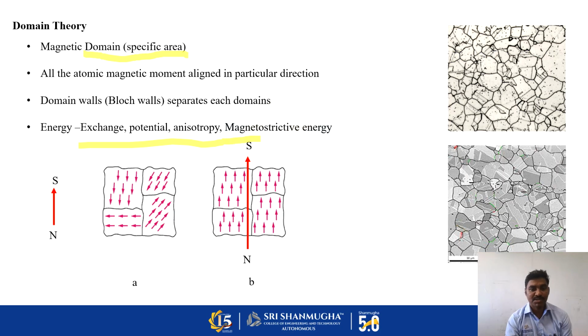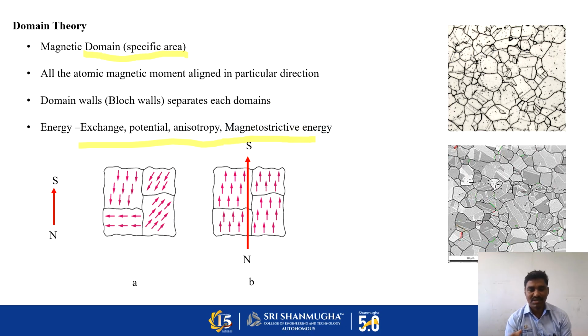These are the energies responsible for the formation of magnetic domains in a ferromagnetic material. Exchange energy means the interaction of magnetic force between one domain and another domain, or one magnetic material and another. Potential energy is the inbuilt energy of materials.